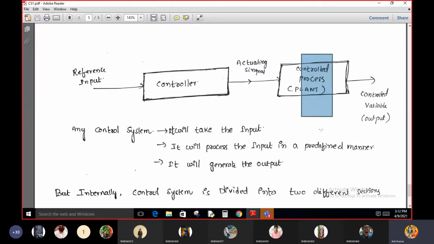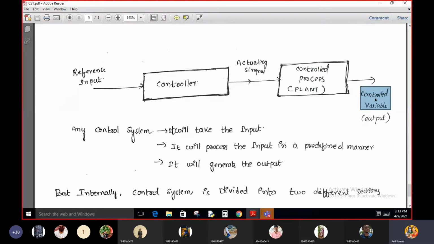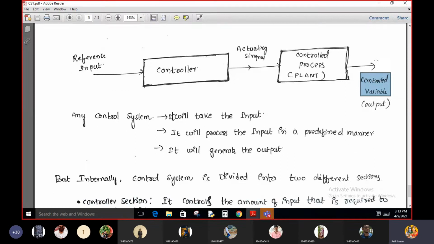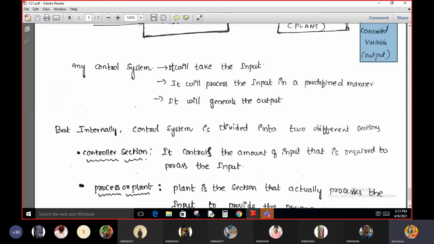The plant is a section where the actual processing is done. Plant is a section where we can perform the actual processing of the signal, where we can perform the control action. Finally, the controlled signal is generated at the output of the control system. These are the sections in the open loop control systems.